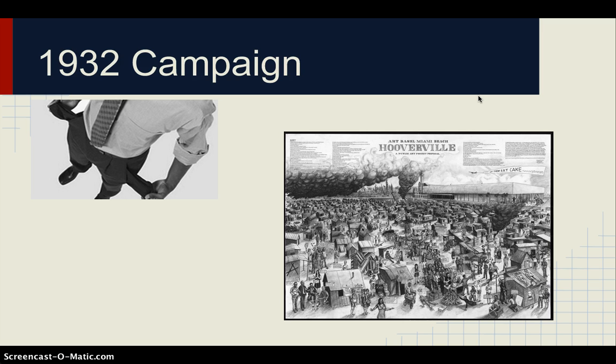In the 1932 campaign, he wanted to be re-elected, but the things he had promised in the 1928 campaign stabbed him in the back, because he promised to keep doing things the same way they were done through the 1920s: lowering tariffs and laissez-faire.